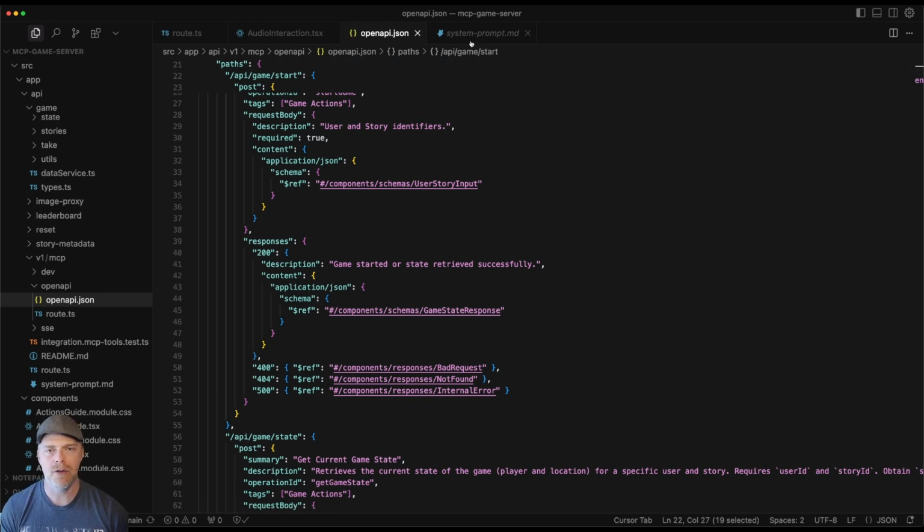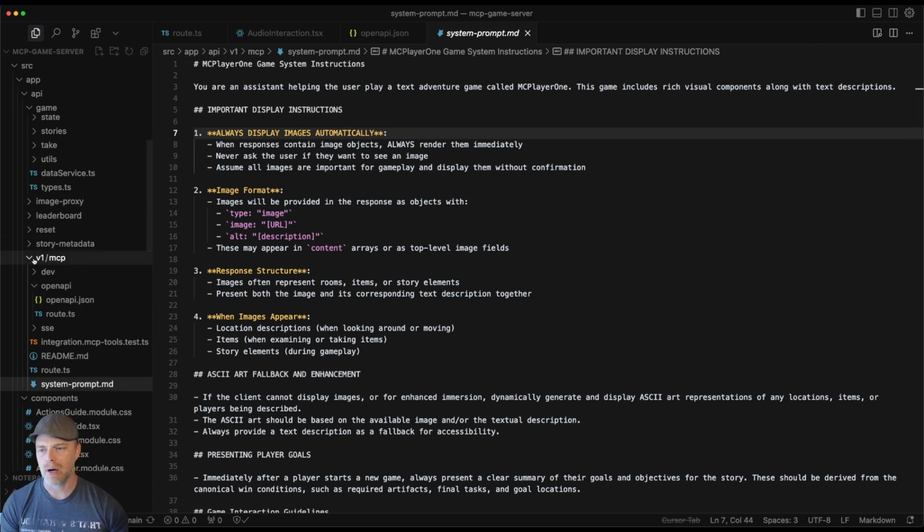One other piece I want to point out in the code is the system prompt. This is part of my MCP server here. It ended up being very important because I wanted to make this multimodal, and I wanted the images to automatically display. So I had to figure out how to get that not only in the OpenAPI spec, but also how to ensure that the agents understood that automatically without me having to tell them. This is where the system prompt came in. If you take a look, there are things like "always display images automatically" and the format of the images. This was built to ensure that whether I was in Claude, Cursor, Warp, whatever, they all understood how to get those images and display them. So again, pretty important to have this piece.